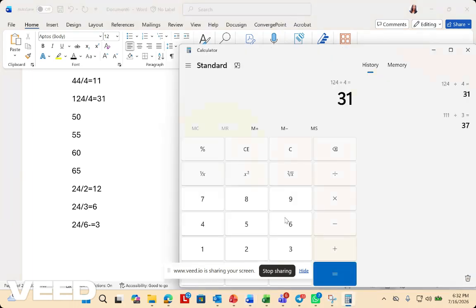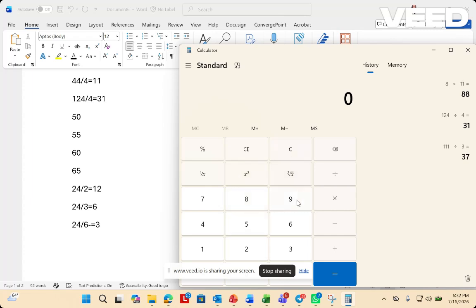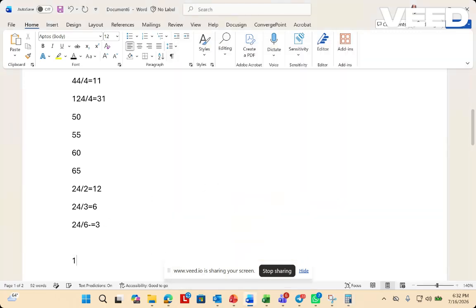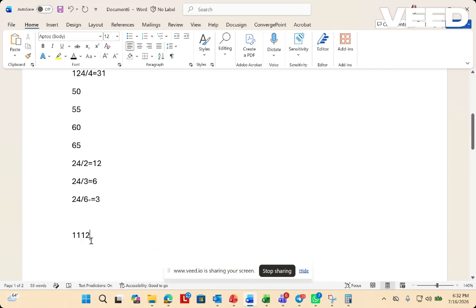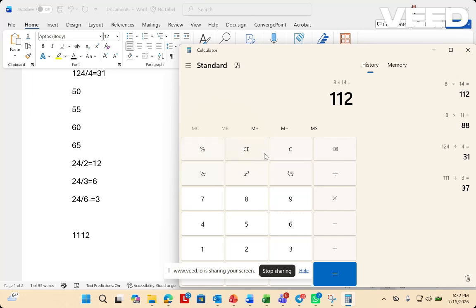For example, let's multiply 8 by 14, so we get 112. 112 is divisible by 8 because the last three digits are divisible by 8. Let's see that 1112 is divisible by 8.